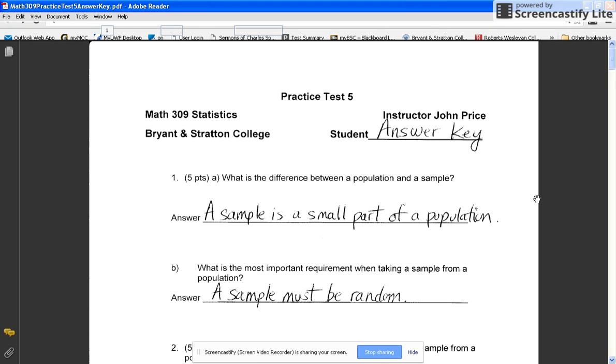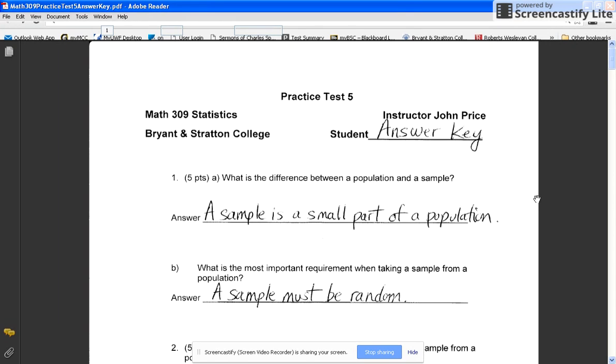For example, if we were to do a poll for an upcoming election, we may have 100 million possible voters, but we would take only a small sample of perhaps 1,000 of those voters. So a sample is a small part of the population.